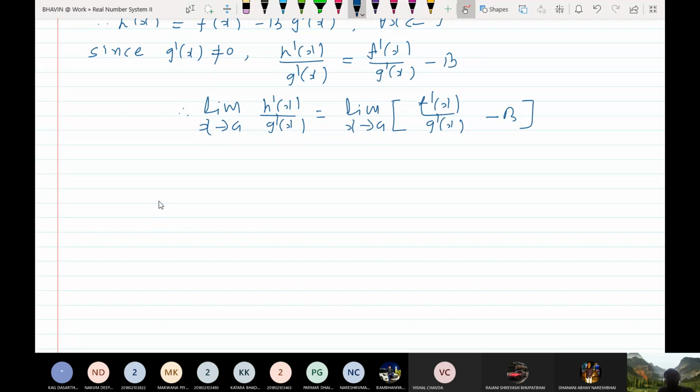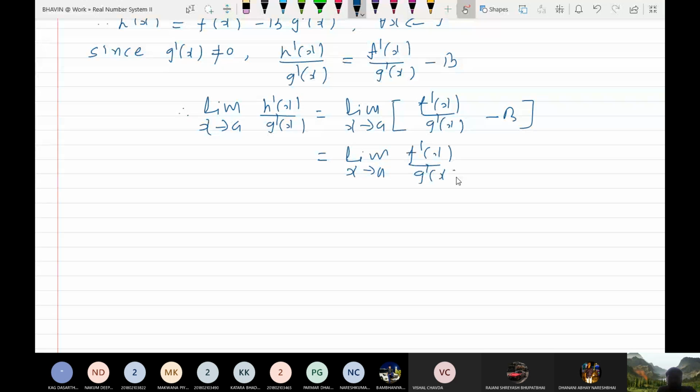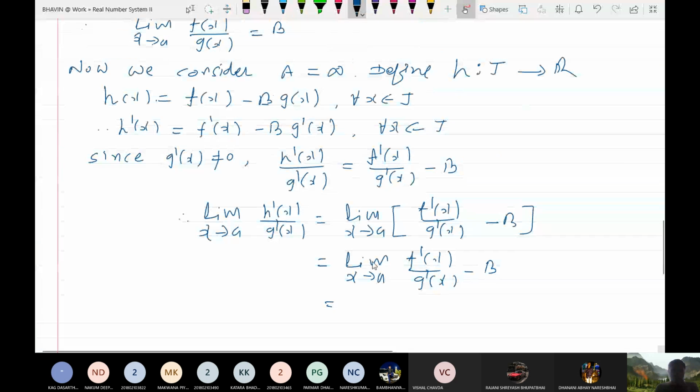Clear? So apply algebra of limits. Limit of f(x) plus g(x) is equal to limit of f(x) plus limit of g(x). Since b is constant, limit of b is just b. So now can anybody tell me what is limit of f' upon g'? It is b.